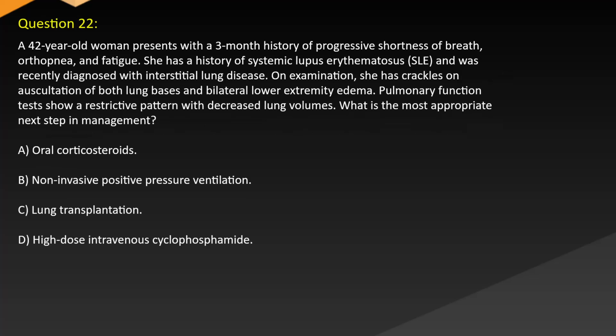Question 22. A 42-year-old woman presents with a 3-month history of progressive shortness of breath, orthopnea, and fatigue. She has a history of systemic lupus erythematosus, SLE, and was recently diagnosed with interstitial lung disease. On examination, she has crackles on auscultation of both lung bases and bilateral lower extremity edema. Pulmonary function tests show a restrictive pattern with decreased lung volumes. What is the most appropriate next step in management? A. Oral corticosteroids. B. Non-invasive positive pressure ventilation. C. Lung transplantation. D. High-dose intravenous cyclophosphamide.